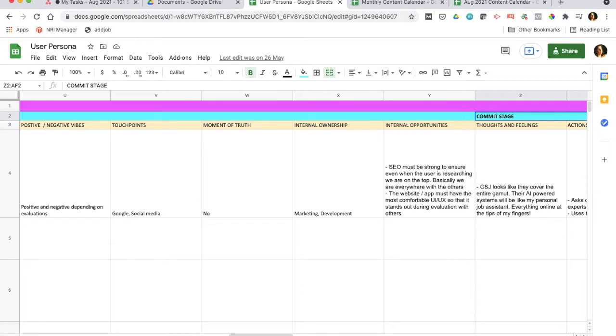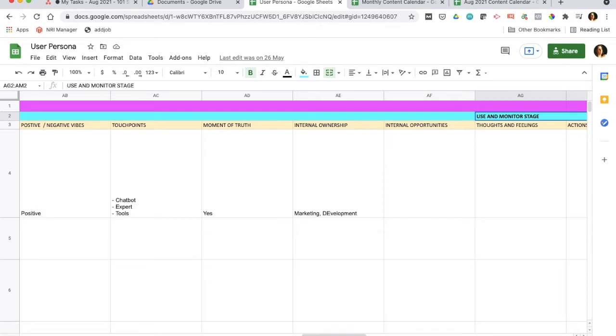There can be multiple people who are providing that product, and he is evaluating and comparing. Finally he reaches a stage where he commits to one particular provider whose product satisfies his needs. Once he has committed, paid and bought the product, he goes into a use and monitor stage, where he starts using it and monitors whether the product is giving him what he thought.